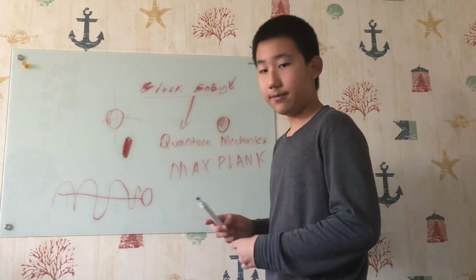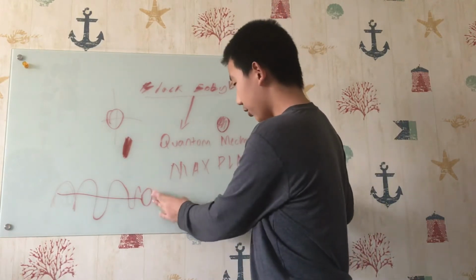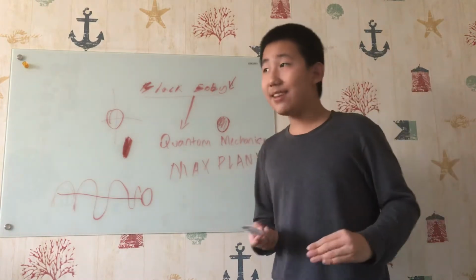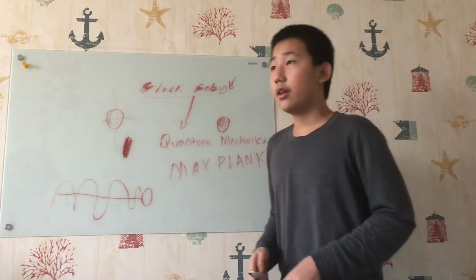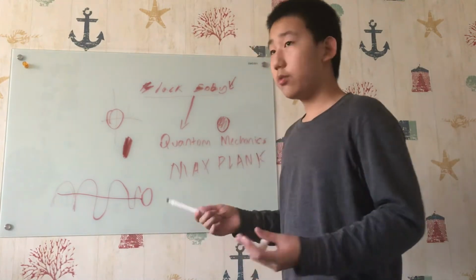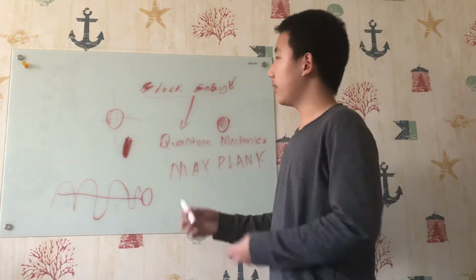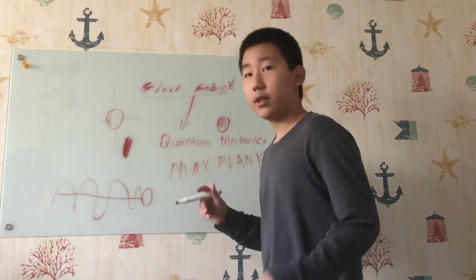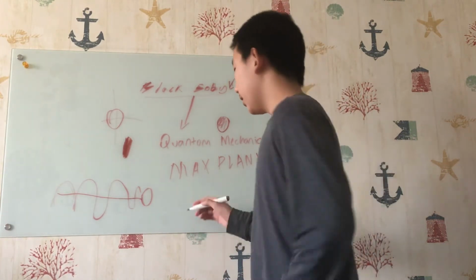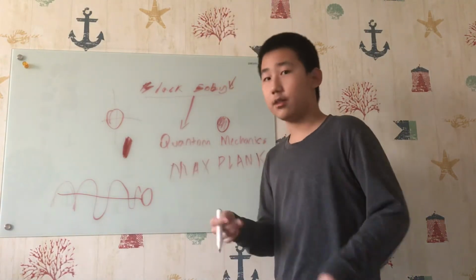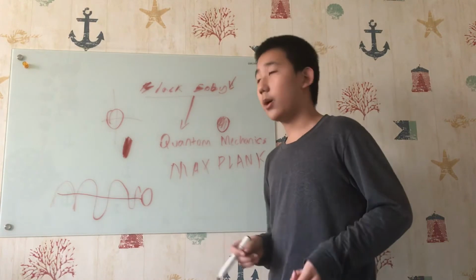Photons are quanta. It is both a wave and a particle. That's called wave-particle duality. It was first proposed by Albert Einstein. Then it was developed by de Broglie, a French scientist, who said all things have wave-particle duality.